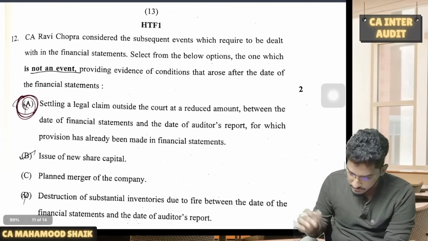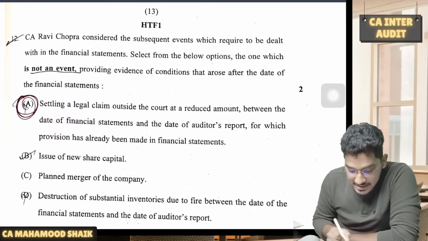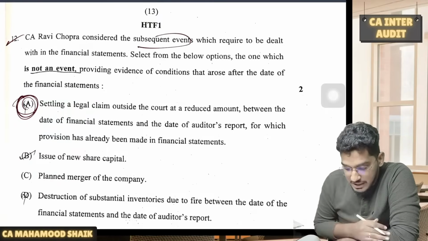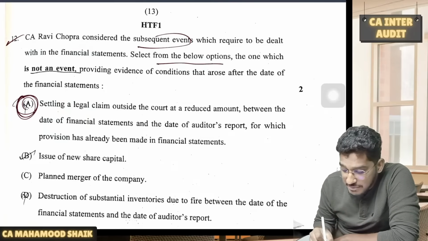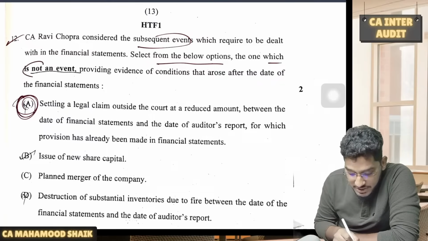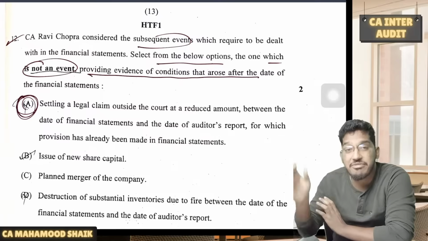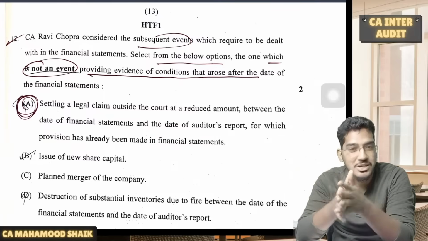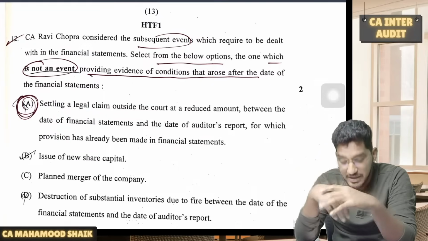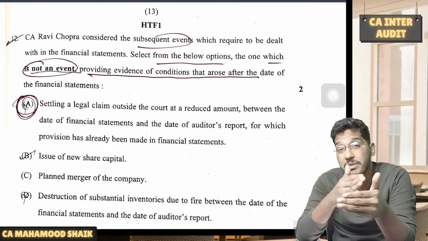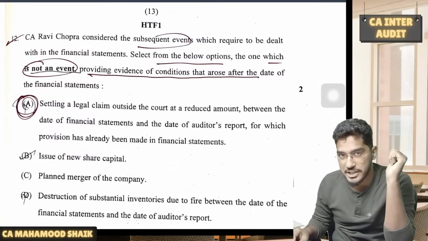Next one. See here, this is one such interesting question. Listen, guys. CA Ravi Chopra considered subsequent events which are required to be dealt with in the financial statements. Select from the below options the one which is not an event providing evidence of conditions that arose after the date of financial statements. Many students will get confused here. The question they are asking is to identify such an event which is not conforming to the conditions existing after the balance sheet date.